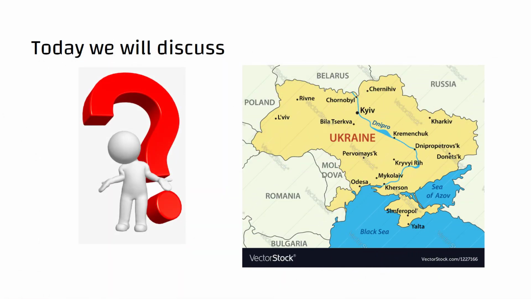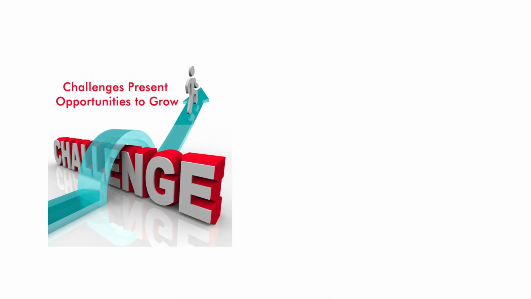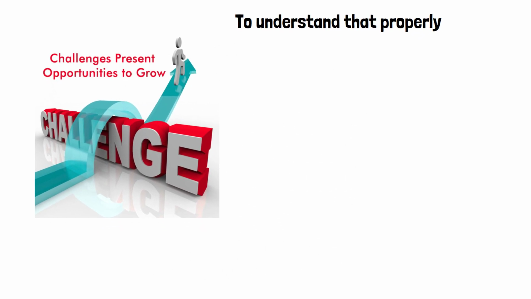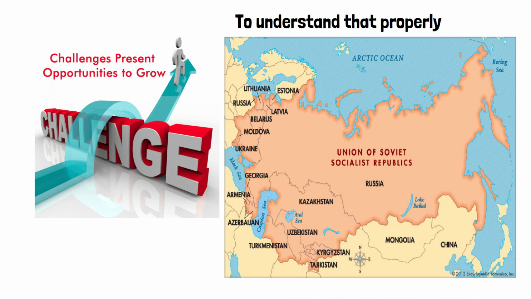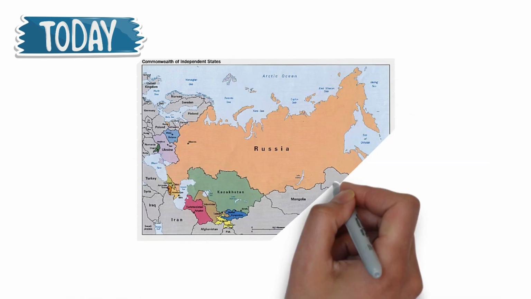Today we will discuss how Ukraine became fully independent, also what challenges and opportunities were available to Ukraine. To understand that properly, firstly we must know that Ukraine was once part of the Soviet Union, which was one of the most powerful countries in the world, but in the present USSR does not exist. Instead, there is Russia and other separate countries.